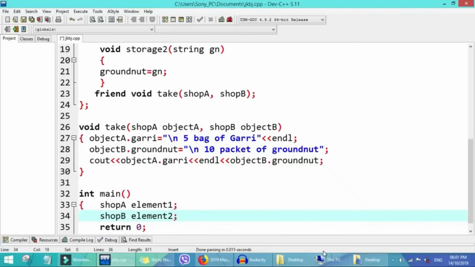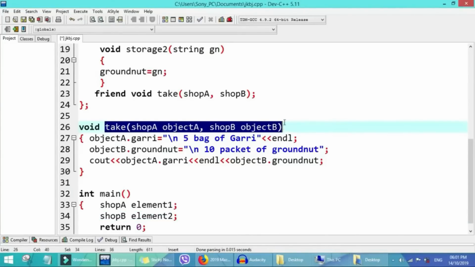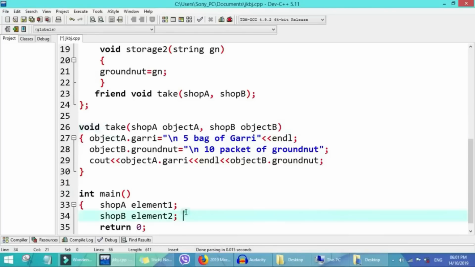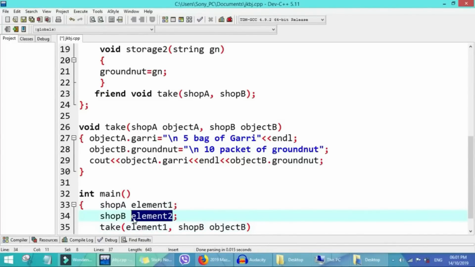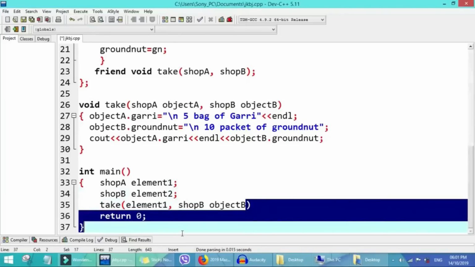Now we take this function, copy it, come here, and put the two elements inside. We copy element 1 and put it in this place, and copy element 2 and put it in this place.